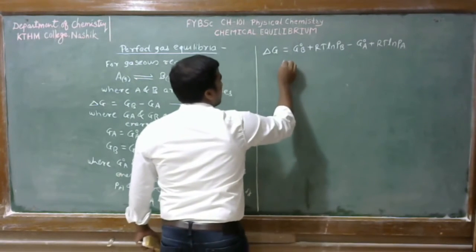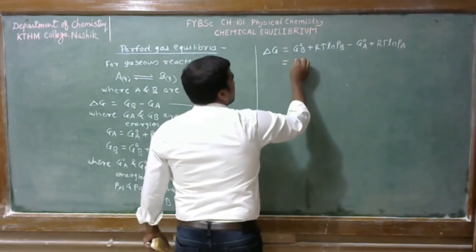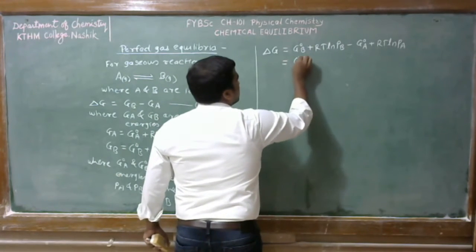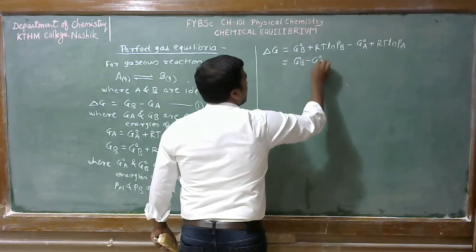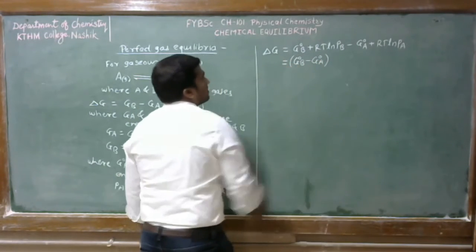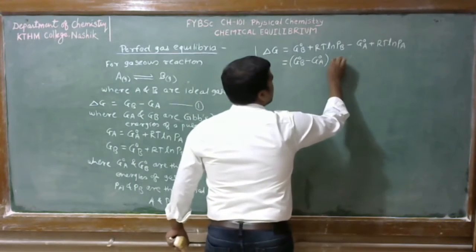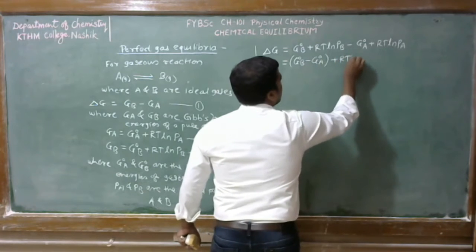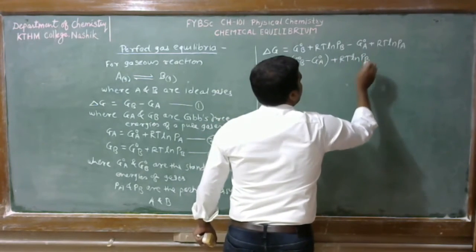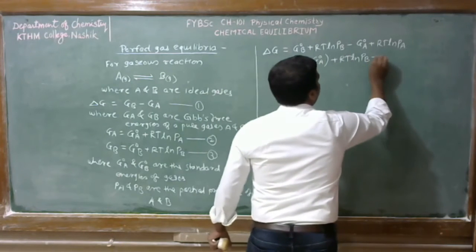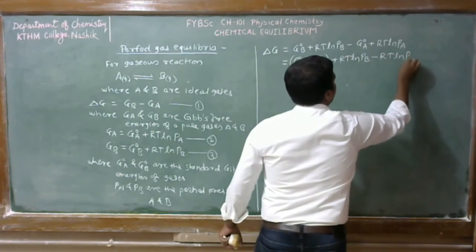Okay. Therefore, we can write like this: G naught B minus G naught A plus RT ln Pb minus RT ln Pa.